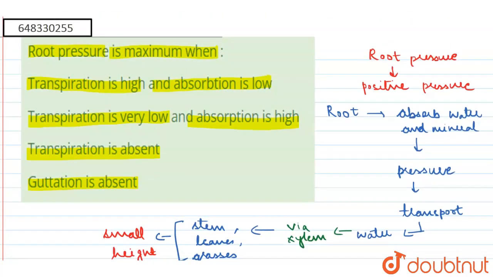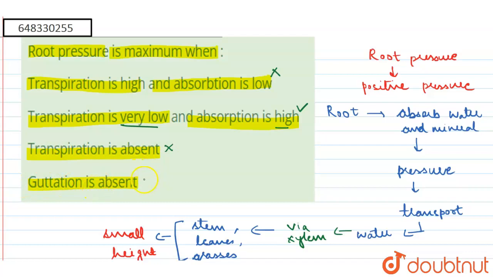Now let's see the options. The first option is that transpiration is high. Transpiration high is not the property, so this is wrong. Transpiration is low and absorption is high. Yes, it is required. Transpiration is absent. Although root pressure does not require transpiration, transpiration can never be completely absent, therefore it is wrong.